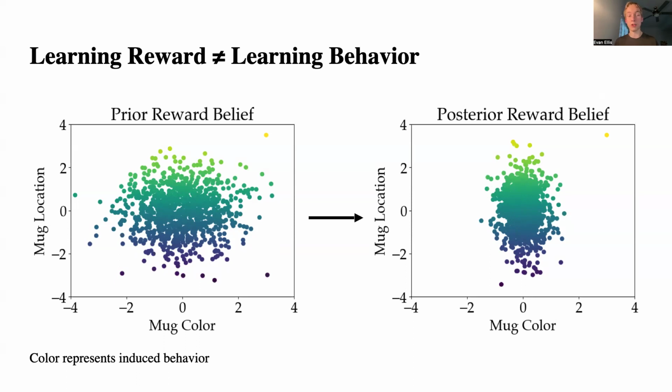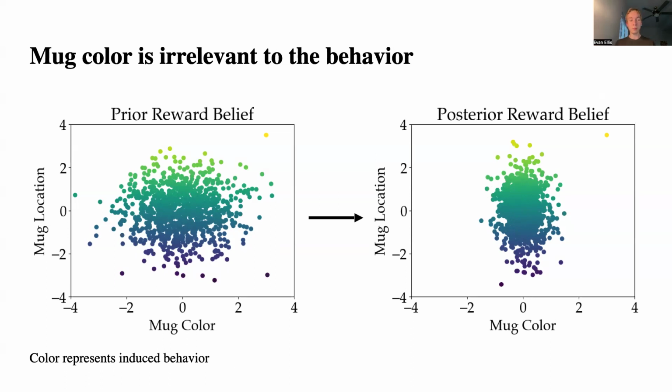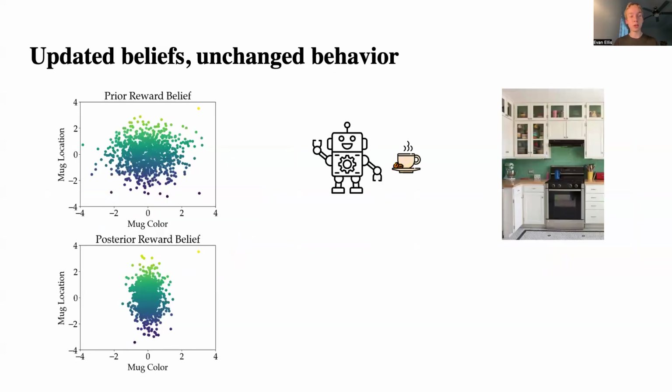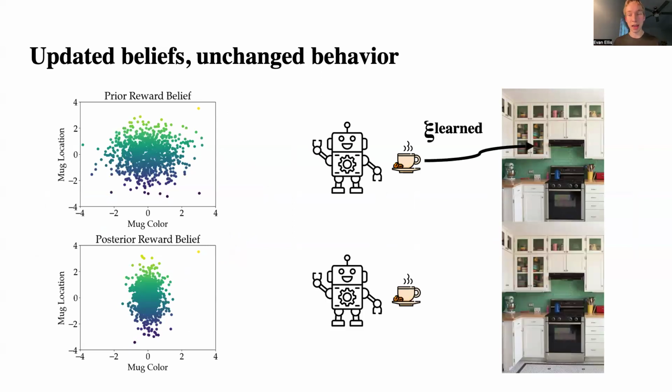And I'm using color to represent induced behavior for Rob to go out and train a policy on this reward. And you can see here that even though we've learned about mug color, we actually haven't learned anything about what Rob should be doing with the mug. So mug color is irrelevant to the behavior. So were Rob to go out and train a policy, initially he might have learned to put the mug in the cabinet, and then afterwards he still learns to put the mug in the cabinet. So we've wasted a question.